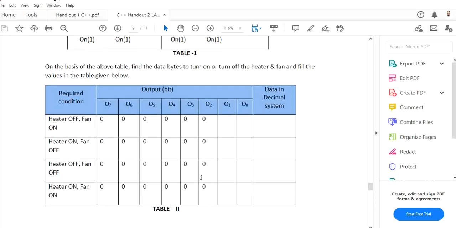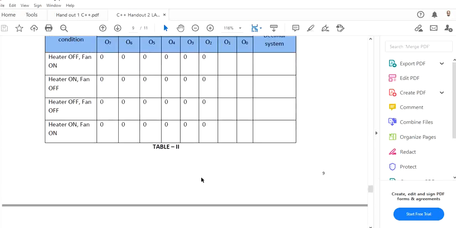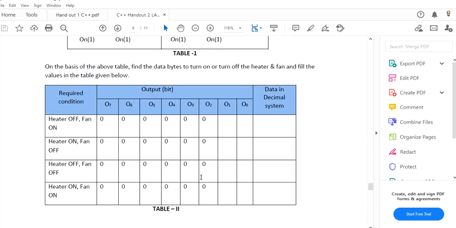Why? Because the problem is that in our lab we have certain issues. The issue is that not all the inputs are working. In some boards, some inputs are not working, so some switches are not working.